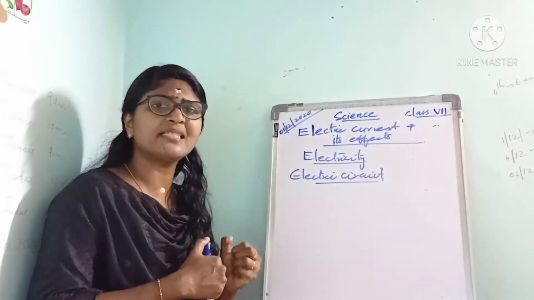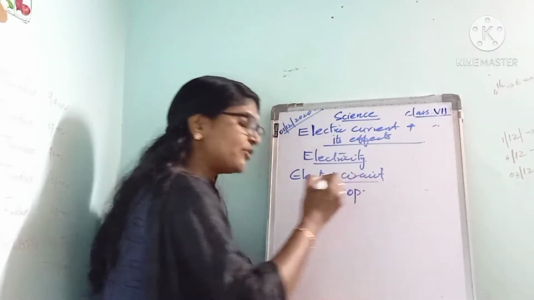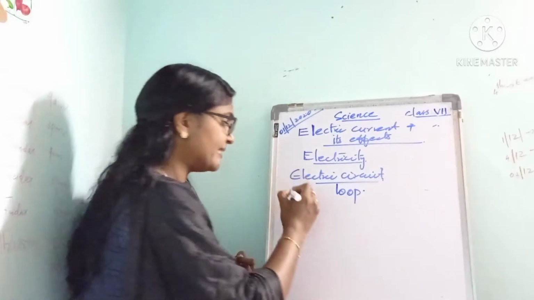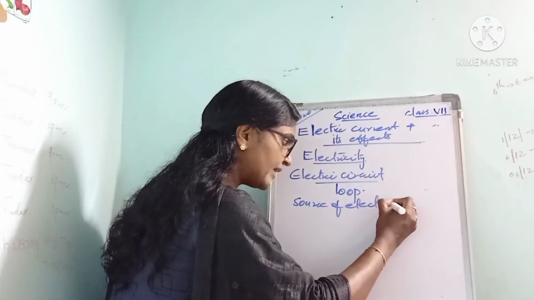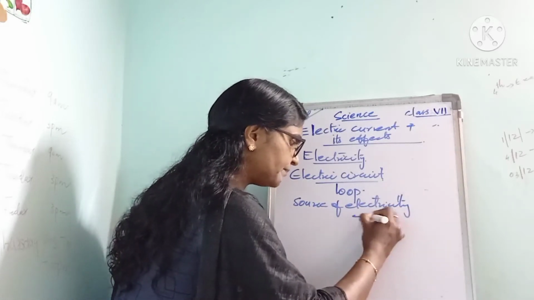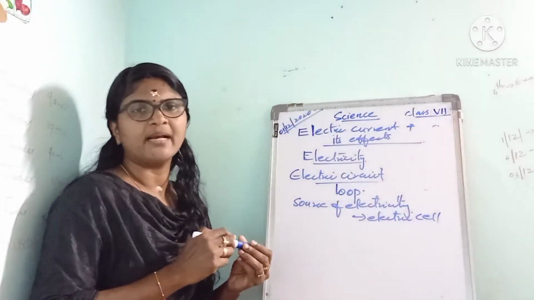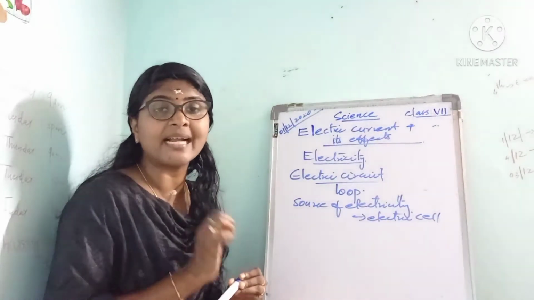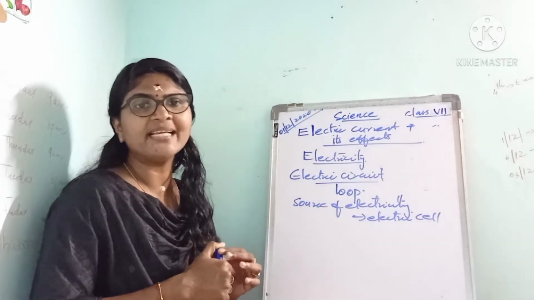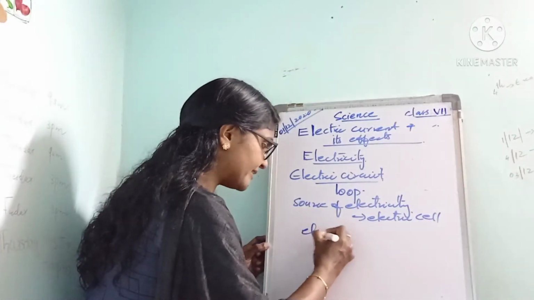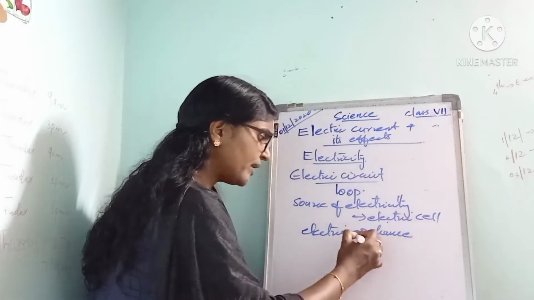Actually, it represents a loop that connects the source of electricity, such as an electric cell, with an electric appliance or electric device.